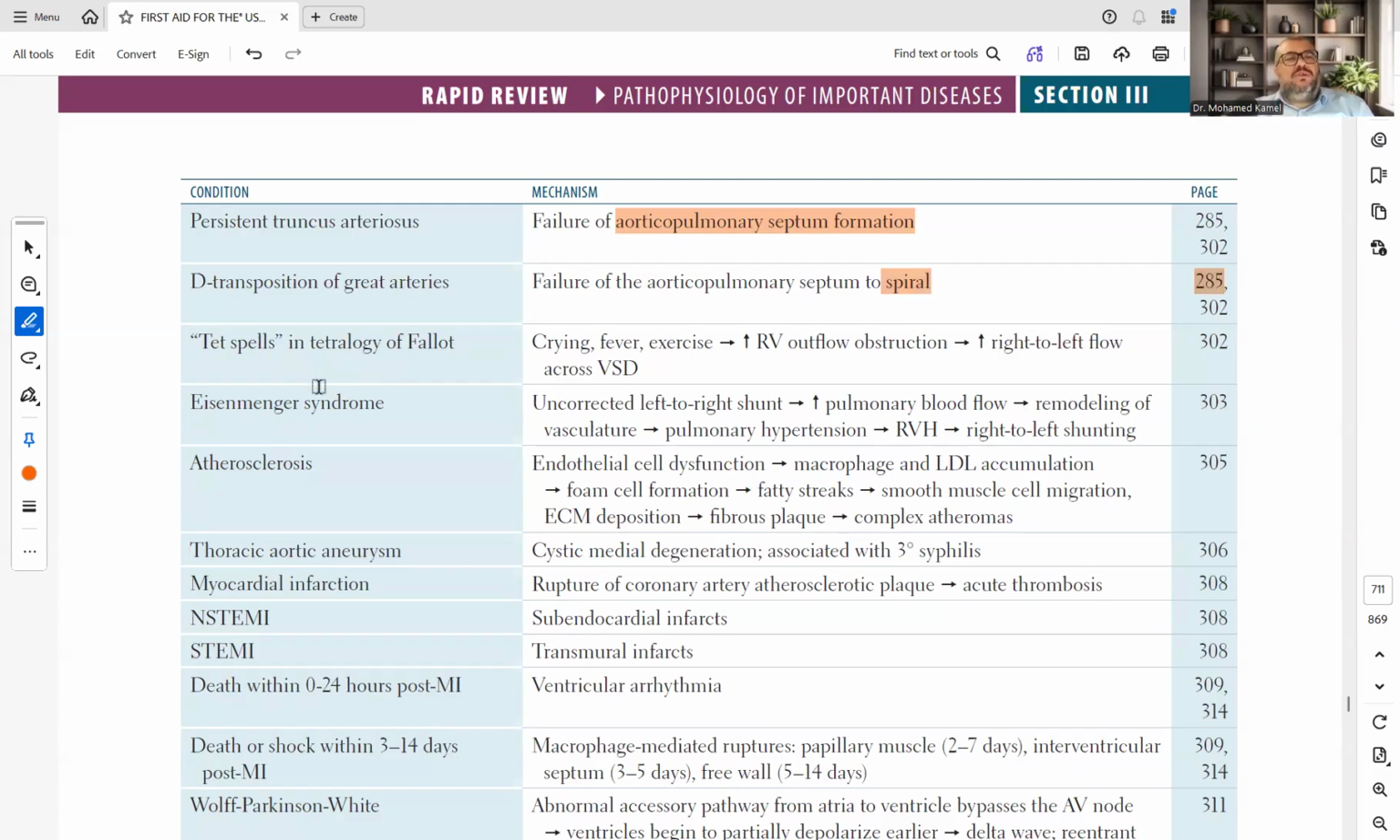Tet spells in tetralogy of Fallot: crying, fever, exercise increase right ventricular outflow obstruction, increase right to left flow across a ventricular septal defect. Eisenmenger syndrome: uncorrected left to right shunt with increased pulmonary blood flow, remodeling of vasculature, pulmonary hypertension, right ventricular hypertrophy, right to left shunt.